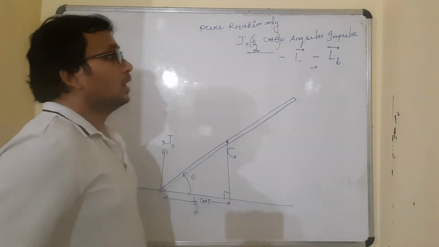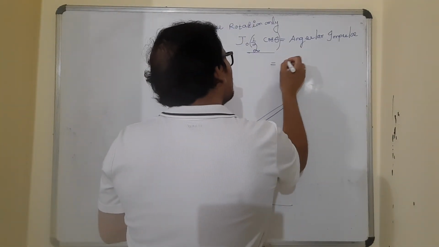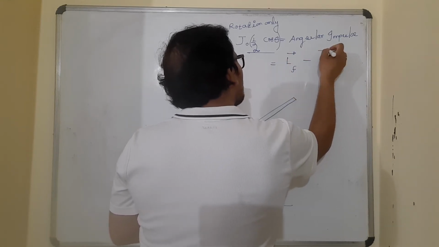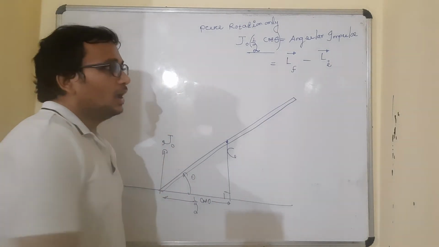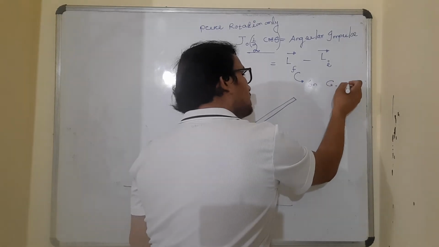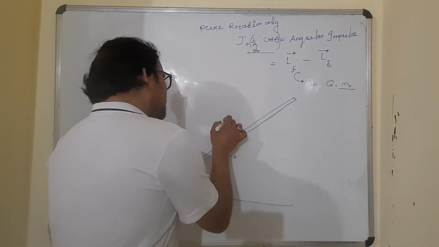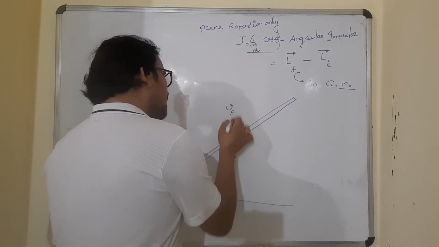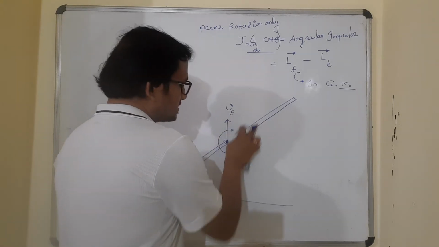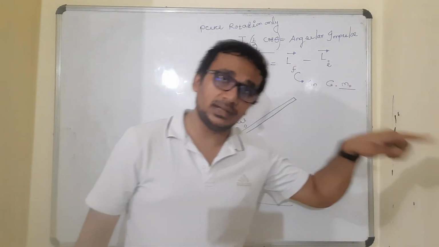So this is equal to the final angular momentum minus the initial angular momentum. At this angular momentum I'm talking of the rod. And that must be in the combined motion, because just after the collision, the rod is going to get a linear velocity of the center of mass, as well as an angular velocity about the center also, isn't it? Yes. So the rod will be in combined motion.